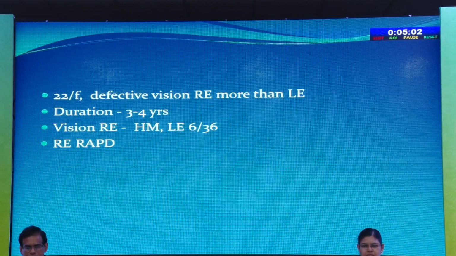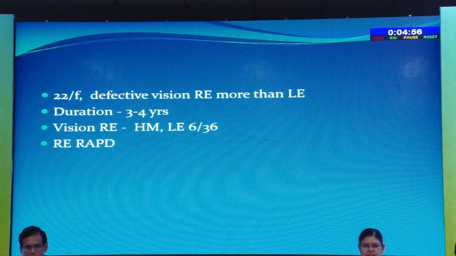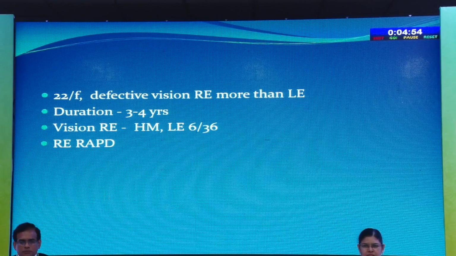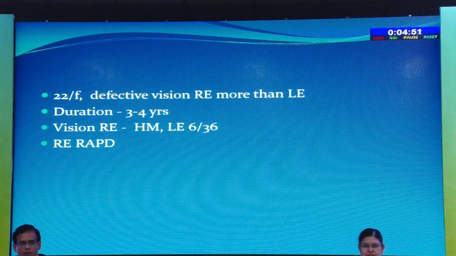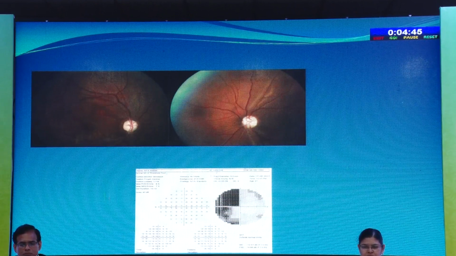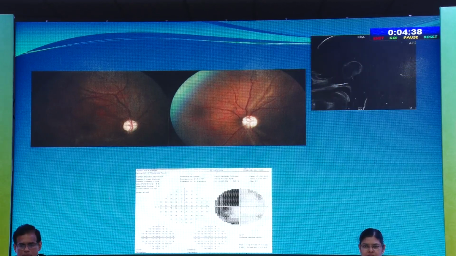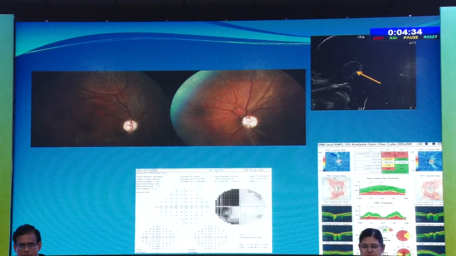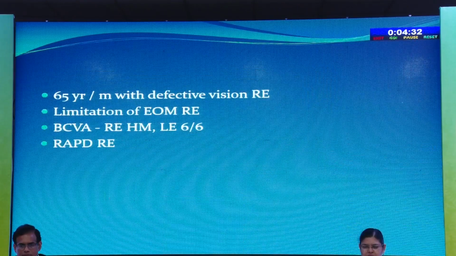Another girl, a 22-year-old female, with defective vision in right eye more than left eye for many years, 3 to 4 years. Vision in right eye was profound loss of vision, hand movements only. In left eye, 6/36, with right eye RAPD. Primary optic atrophy in both eyes. And we could do visual field only in left eye because right eye vision was so poor, and we could see a vertical field defect. And on imaging, we could see a pituitary tumor. So this is a case of compressive optic neuropathy.